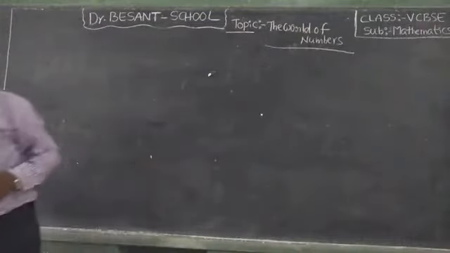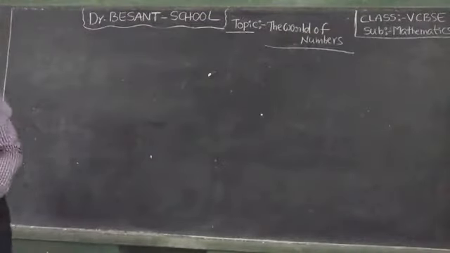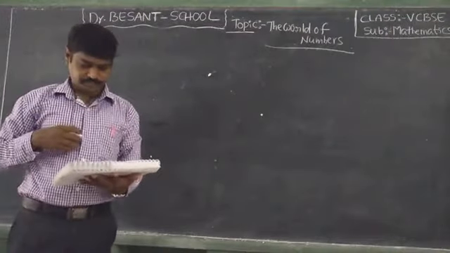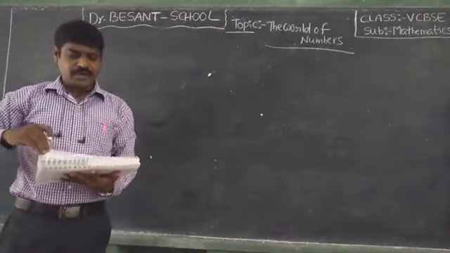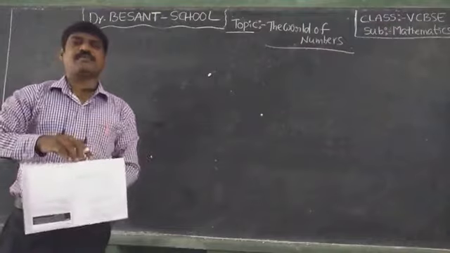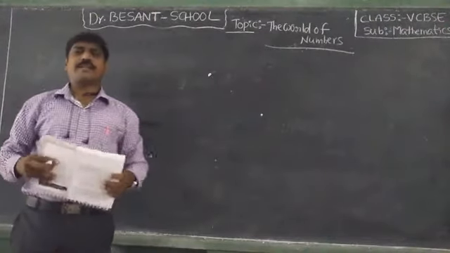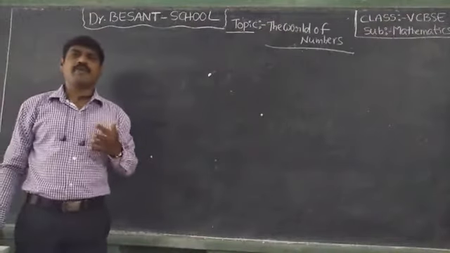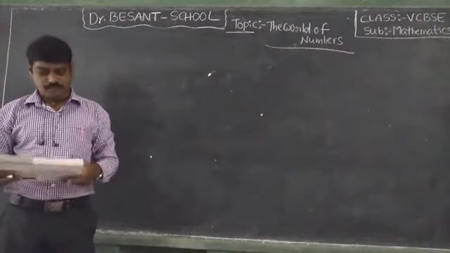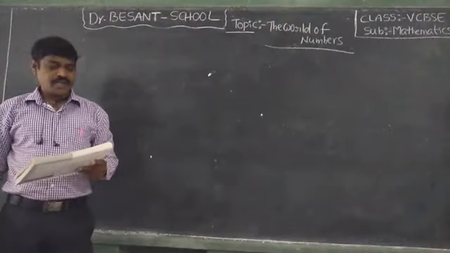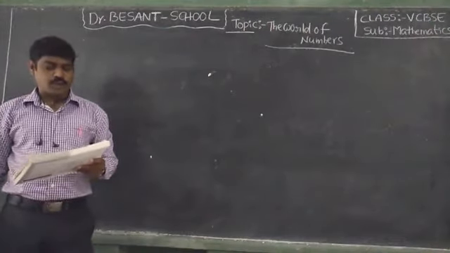Okay, all of you open your studio book. We know that the Indian system of numeration and the international system of numeration mainly depend on this only. We have to discuss this topic on page number 58.